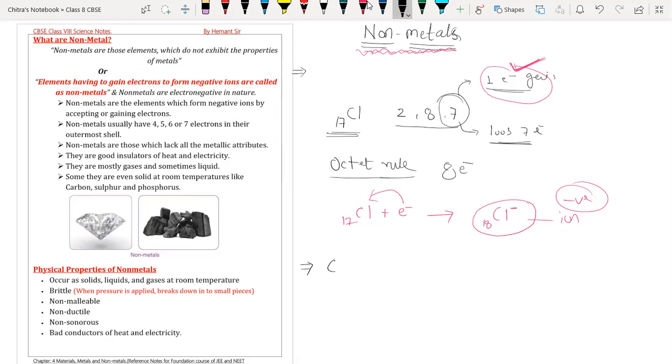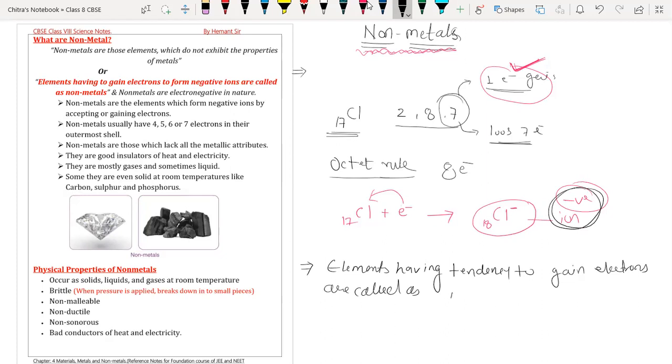So elements having the tendency to gain electrons, and when they gain electrons, they will form negative ions. So elements having the tendency to gain electrons are called non-metals. And they form negative charge. That means non-metals are electronegative in nature.